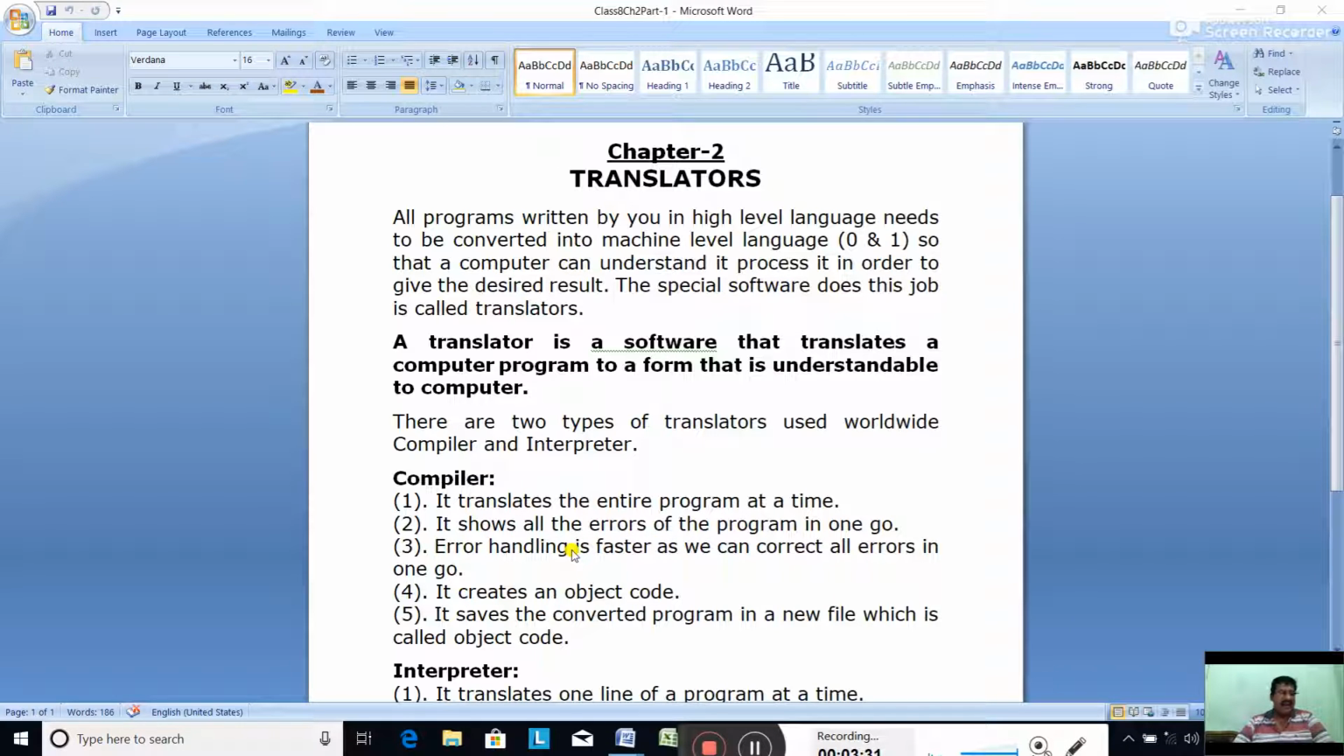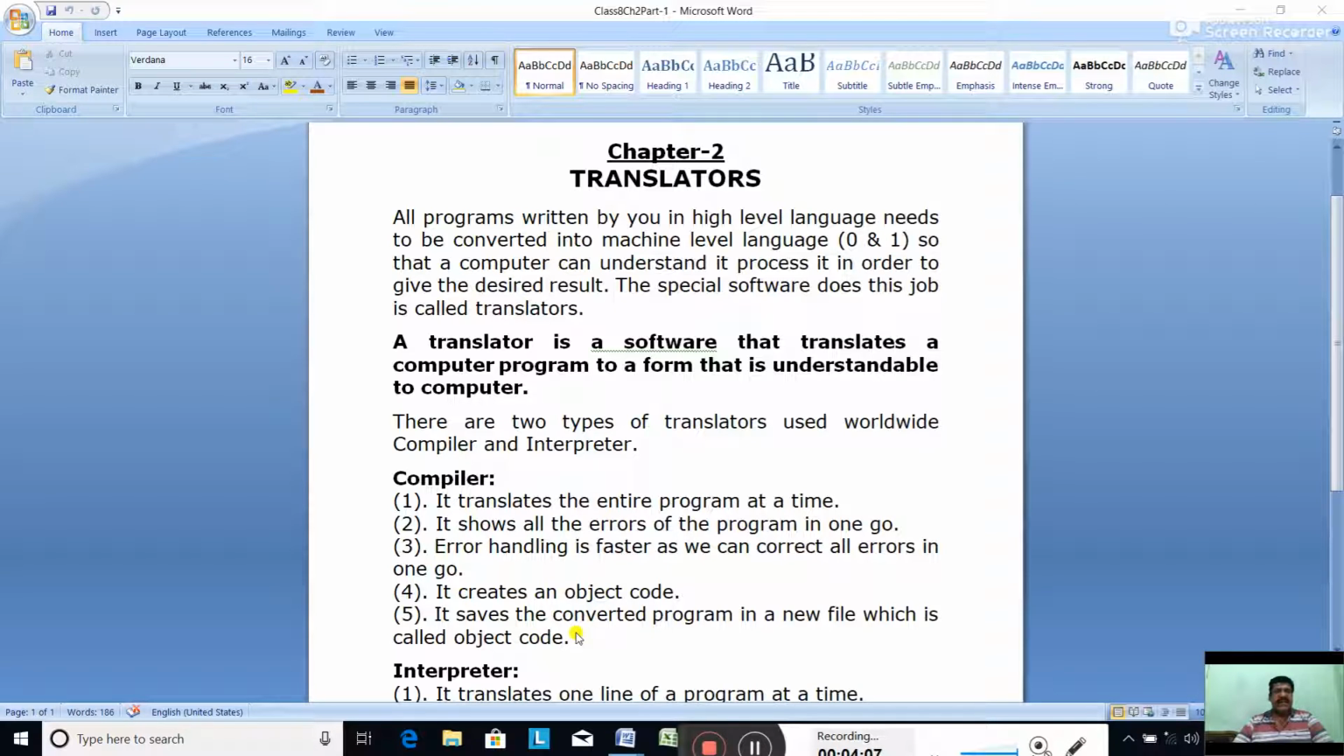So error handling is faster, as you can correct all the errors in one go. All the errors can be corrected together. Now it creates an object code. As I told you, the program we write in high level language is called source code or source program. After translating it into machine language, that is 0 and 1, it is called object code.